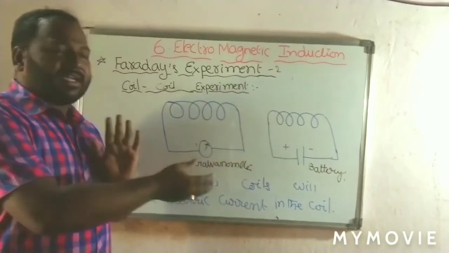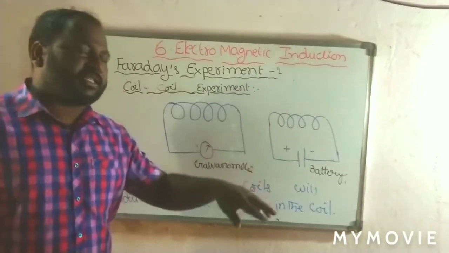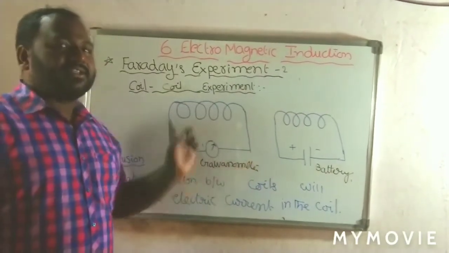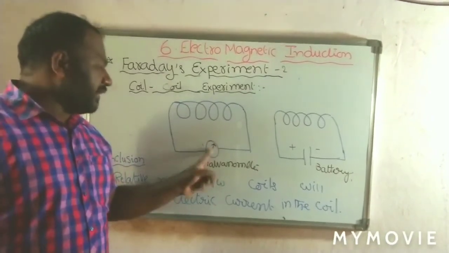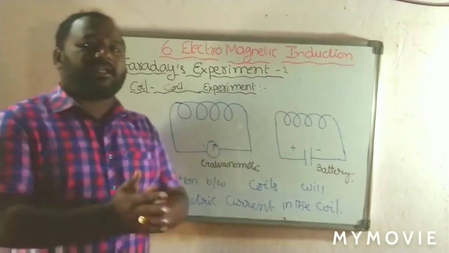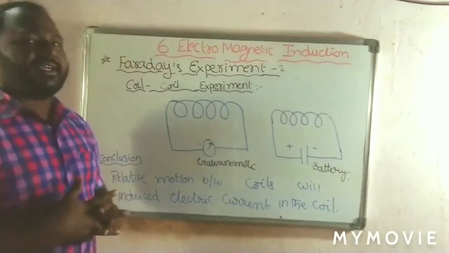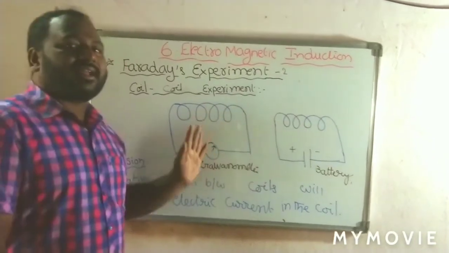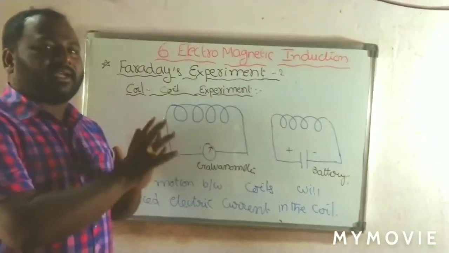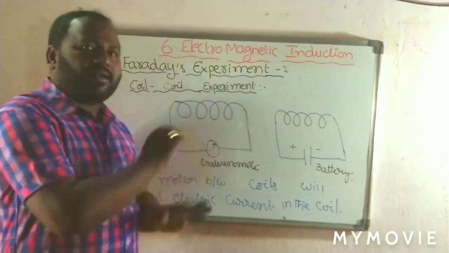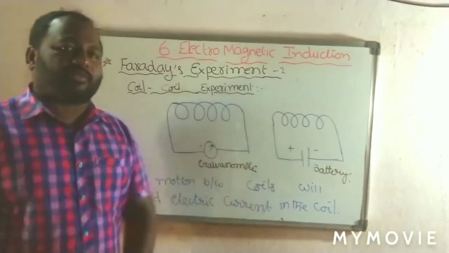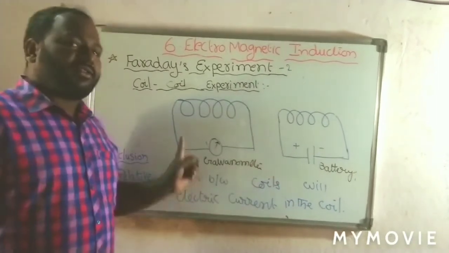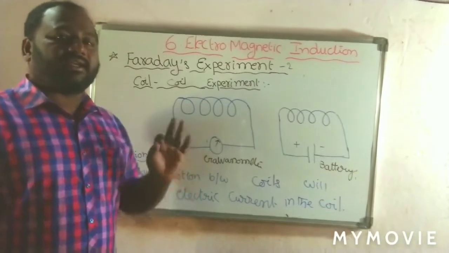So like that the flux is changing. Whenever the flux is changing, the current flowing through this circuit is also changing. That is shown by this galvanometer. So finally from these two experiments he concluded that when we take a coil and a magnetic field, both relatively moving, meaning if the magnetic field is stationary and the coil is moving, or the coil is stationary and the magnetic field is moving, in both cases an electric current is induced in the coil. This is called electromagnetic induction.